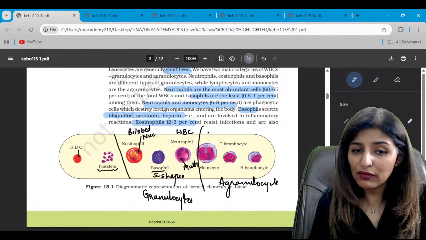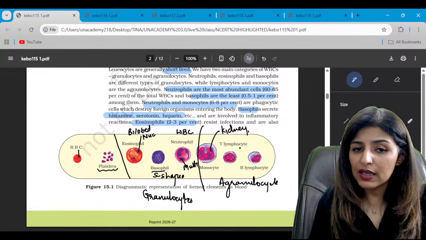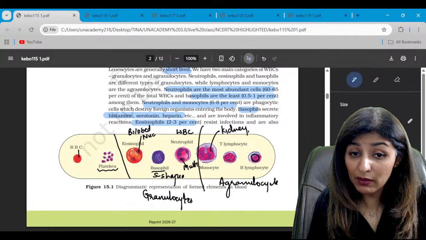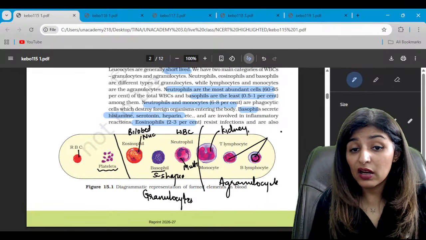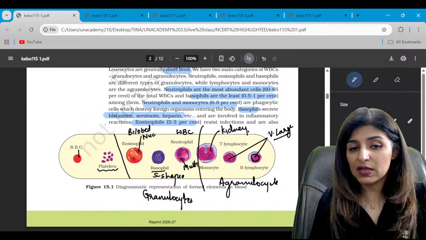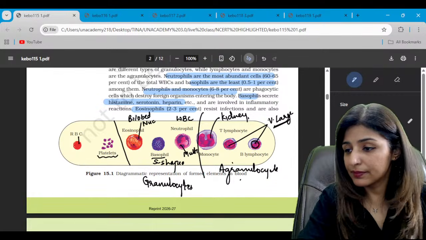Look at the shape of nucleus in monocyte. It is kidney shaped and a very large nucleus. While in B or T lymphocytes, there is a large nucleus occupying maximum area. Do you see? Nucleus is very large, occupies most of the space, right? So these are both agranulocytes.